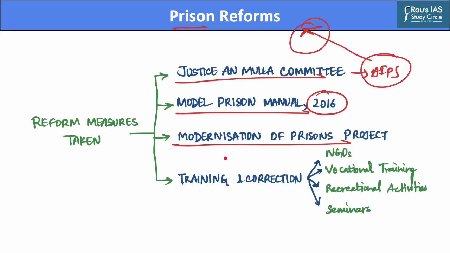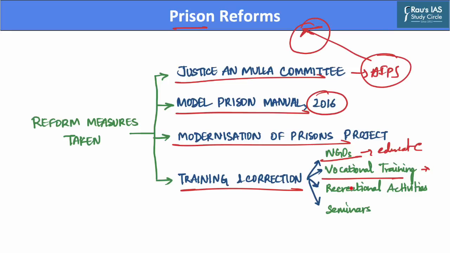Further, the government is also focused on training and correctional activities for Indian prisoners, as it has increased the involvement of NGOs and other non-profit organizations to educate prisoners. Further, the government is also providing these prisoners with vocational training courses. It will help them achieve employment once they complete their prison sentences.